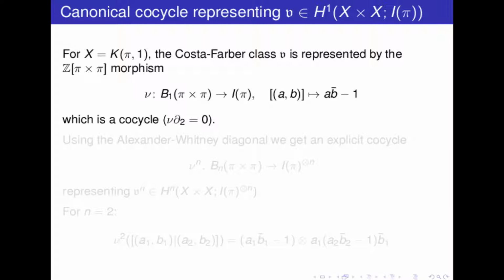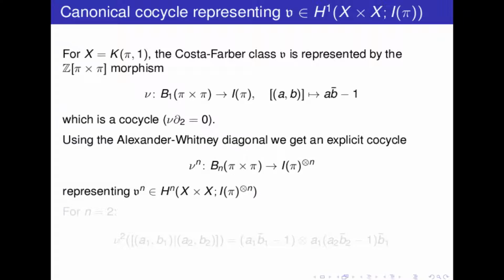Okay, so now using the Alexander-Whitney diagonal, we get an explicit expression of the n powers of this cycle, representing the n power of the obstruction. For instance, for n equal to 2, we have this expression on an element of the 2nd stage of the bar resolution. So this gives here, and you can see here that we see the action of the group, okay?